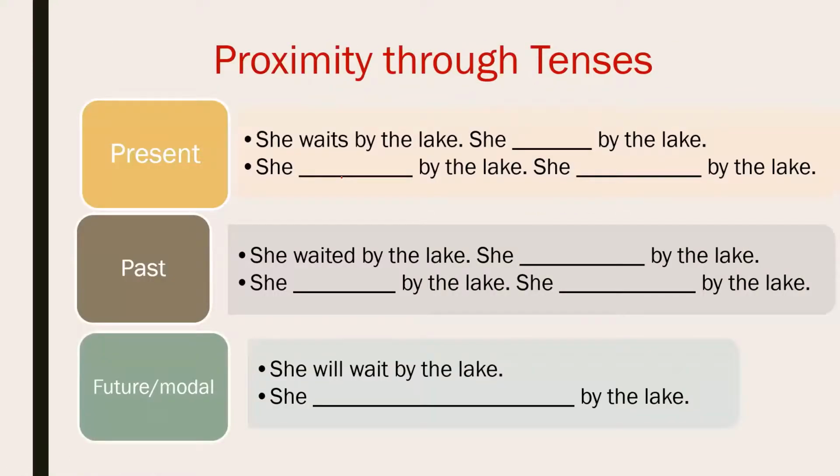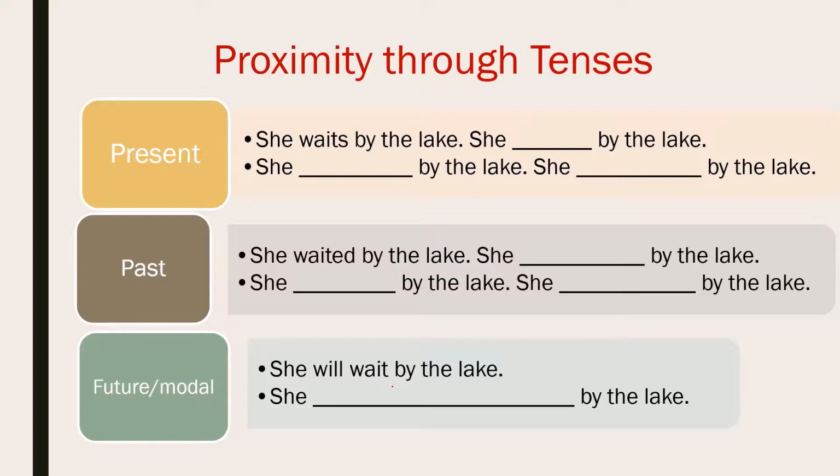This one, tenses. How can this be closeness? We can portray it through tenses. How can this closeness, proximity, or immediacy, right? We can have it through tenses. If I say she can wait by the lake, what does it show? Ability. I can fly. It means I have this ability. She can wait. It means she has the ability to wait for somebody. If I say she may wait, what does it mean? Okay, she must wait.